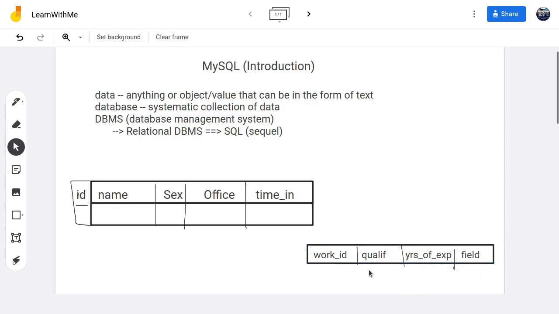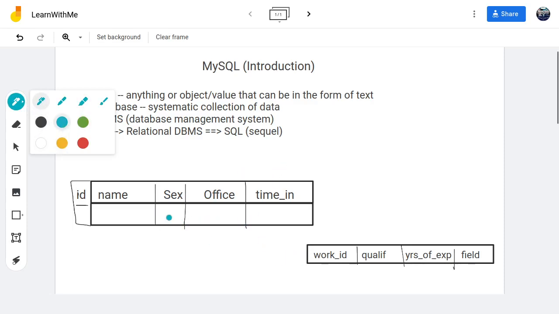Okay, fine. So now we have two tables, right? We have a table here, we have a table here. So MySQL is a kind of database, or relational database actually. Relational database is a type of database that shows the relationship between this one and this one.